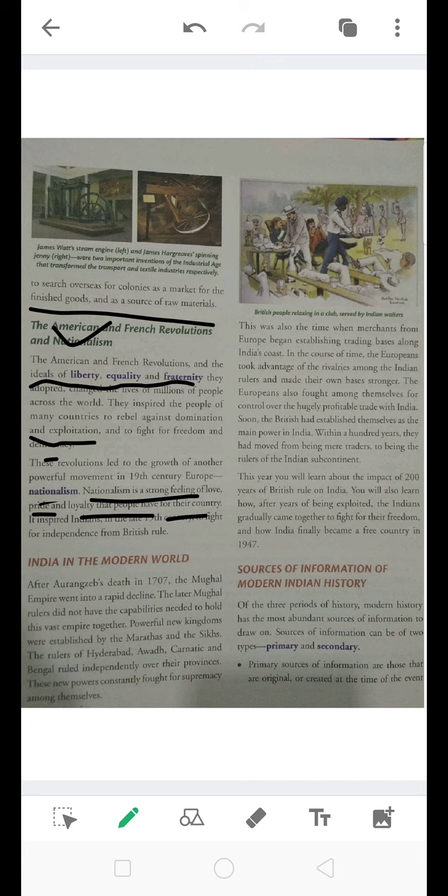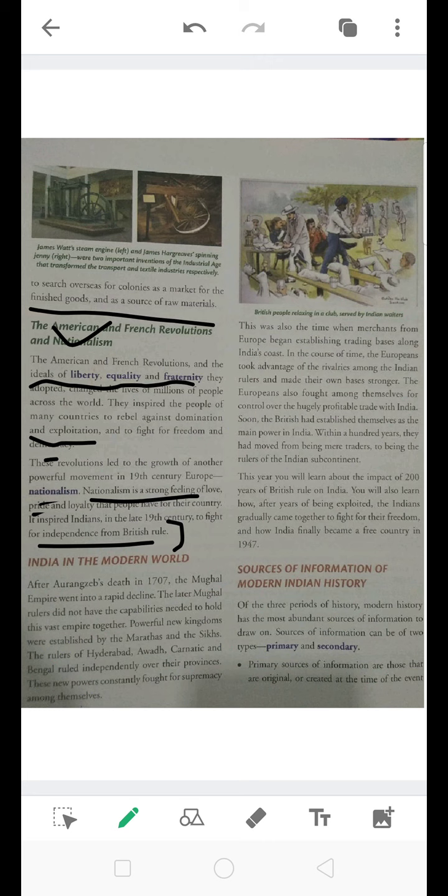And that was part of what inspired even the Indian people in the late 19th century to fight for independence from British rule. This feeling of love and pride for the country inspired them, and they started fighting for independence, saying that we will no longer be under the rule of someone, rather we will be independent from the British rule.